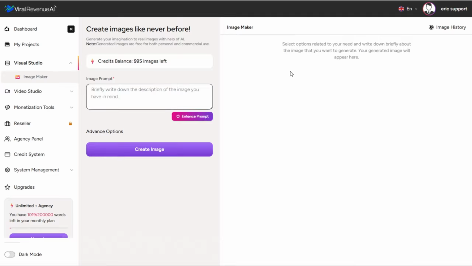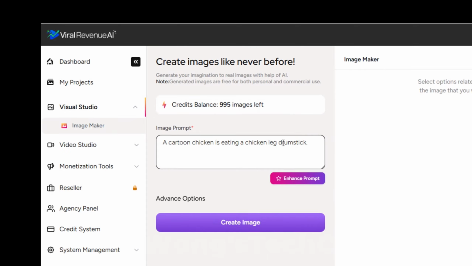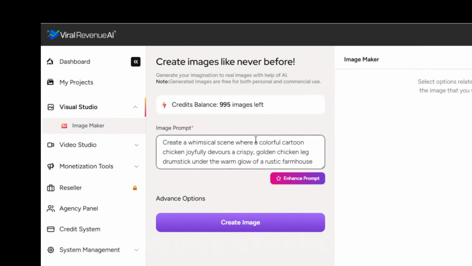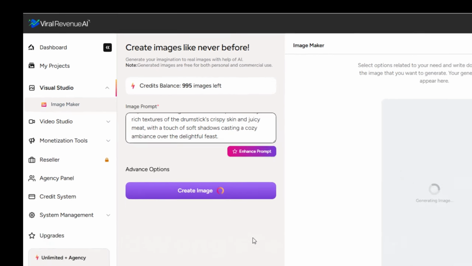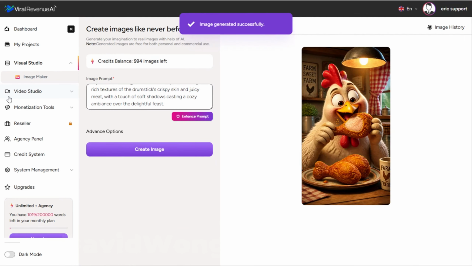I've noticed that humorous images like these are pretty popular lately, like a cartoon chicken eating a chicken leg drumstick. Now, we could create that image with just that prompt and it'll work just fine. Or we can click the Enhance Prompt button, which in many cases will result in an even better image. Here's my enhanced prompt. Looks very nice and detailed. We'll click Create Image. And as you can see, this turned out beautifully.